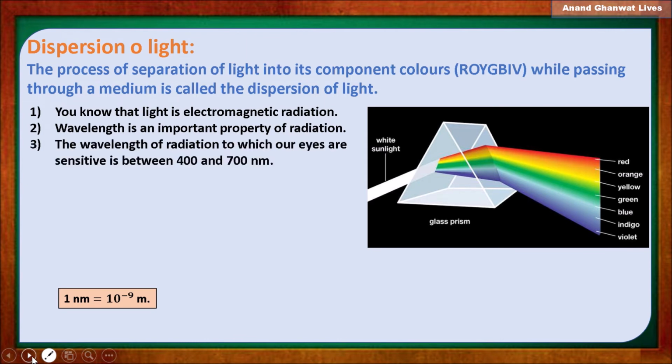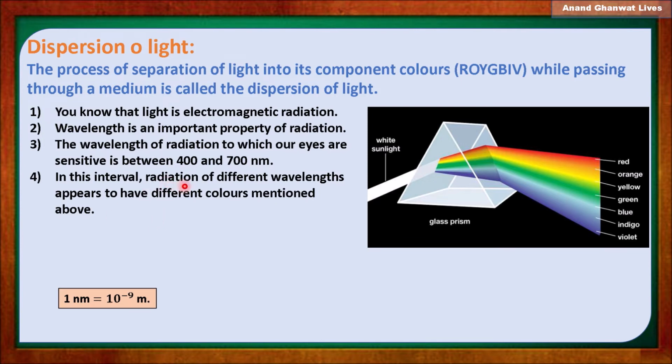The wavelength of radiation to which our eyes are sensitive is between 400 to 700 nanometers. Now you know the relation of nanometer to meter: 1 nanometer is equal to 10 raised to negative 9 meter. So the wavelength of radiation that we can see is between 400 nanometer and 700 nanometer.